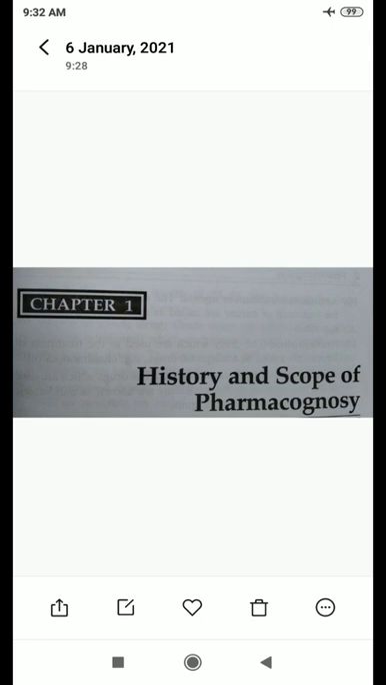First, definitions. Pharmacognosy means what? Pharmacognosy is defined as the systematic and scientific study of the structural, physical, chemical and biological characteristics of crude drugs, including the study of their history, cultivation, collection and preparation for market. Okay.